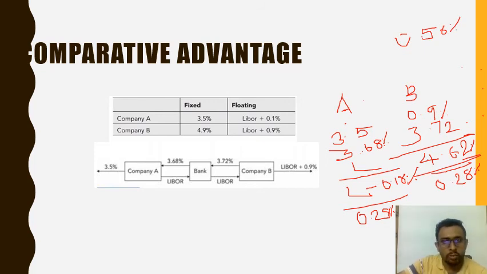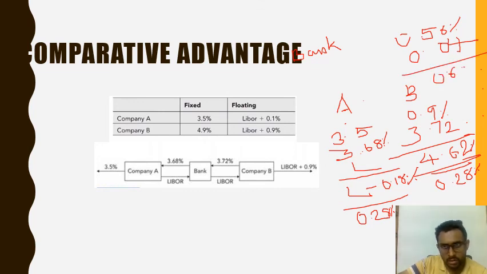So where that 0.04% went is what we have to check. That is with the bank party. The bank is receiving 3.72% and giving out only 3.68%. So the bank gains 0.04%, which gives our proof of 0.60% in total.